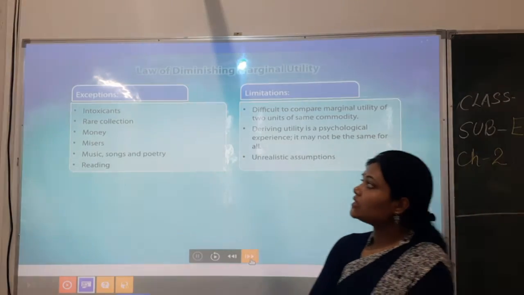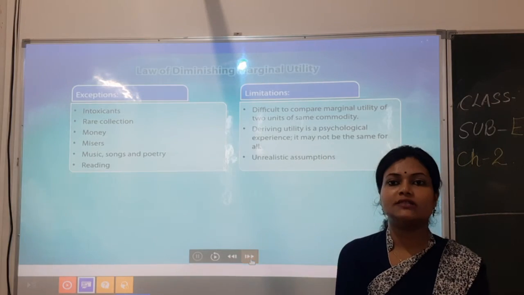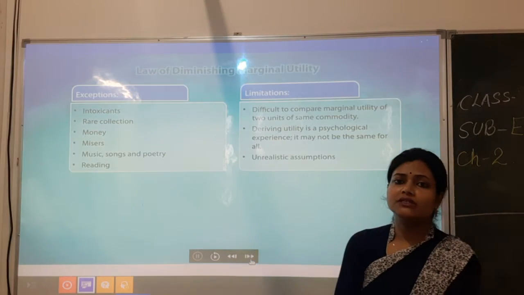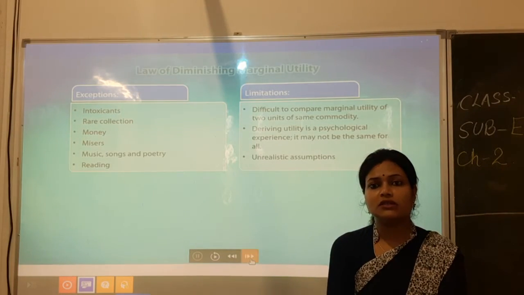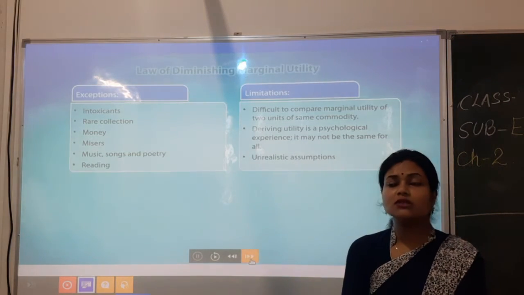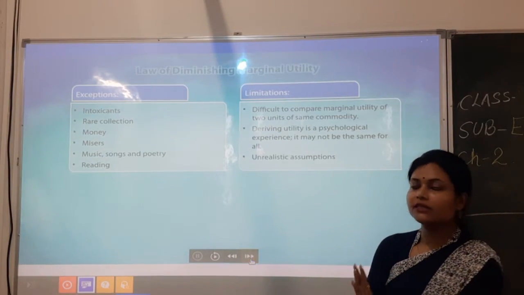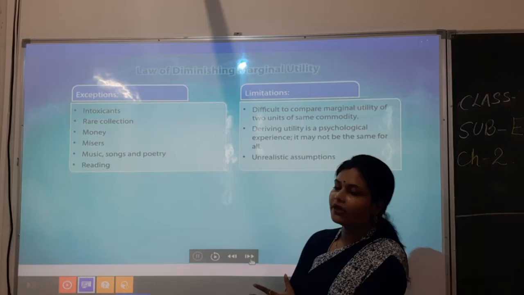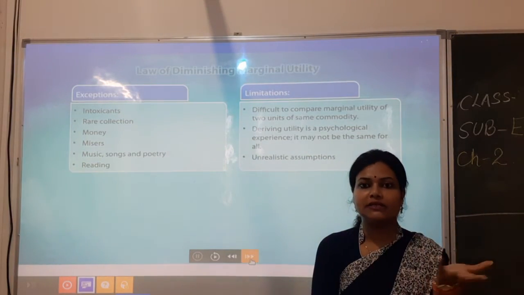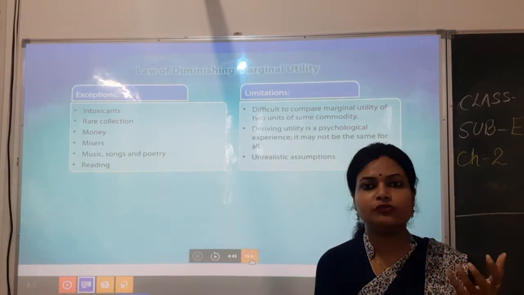So the first one is intoxicants. Intoxicants will include alcohol and smoking, that is cigarette, cigar, likewise. That means this thing does not happen there. If a person is alcoholic, the more he drinks the more intoxicated he gets, so for this reason we do not consider these things applicable in this law. That is why it is an exception. Then rare collection, that is antique pieces of any materials. If there is a rare collection, the more and more you have, the more and more you will feel good.